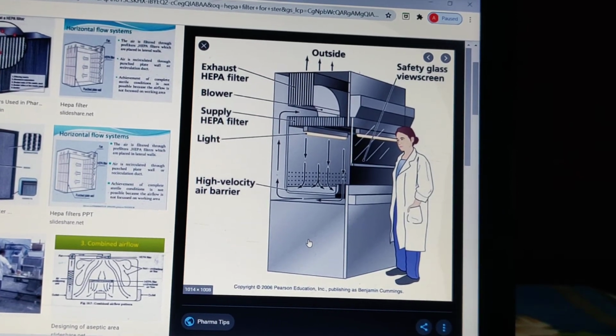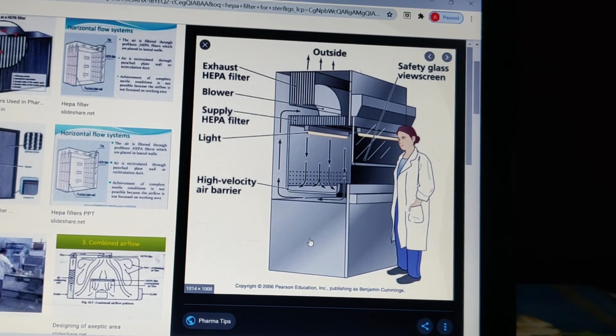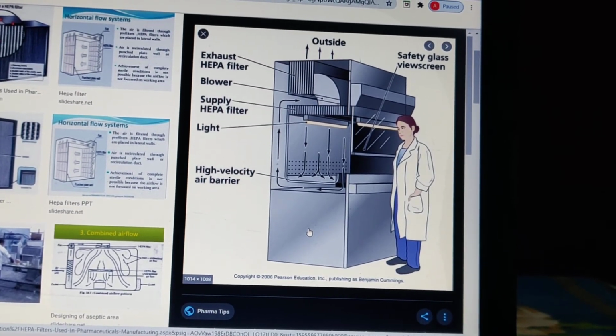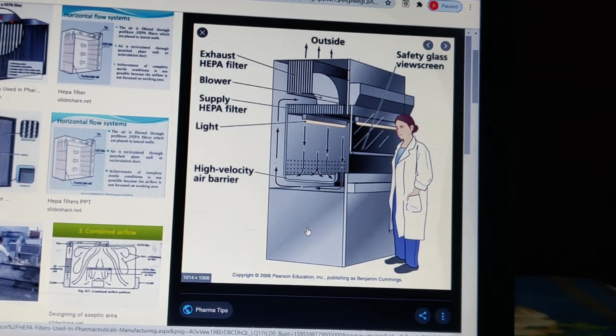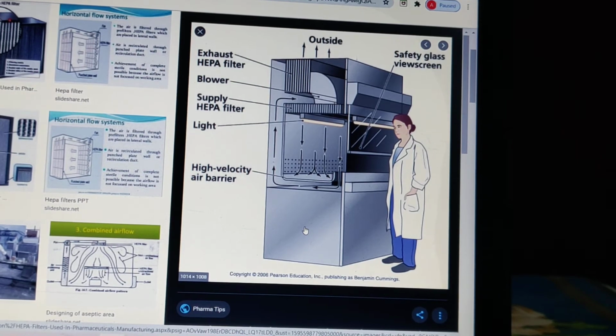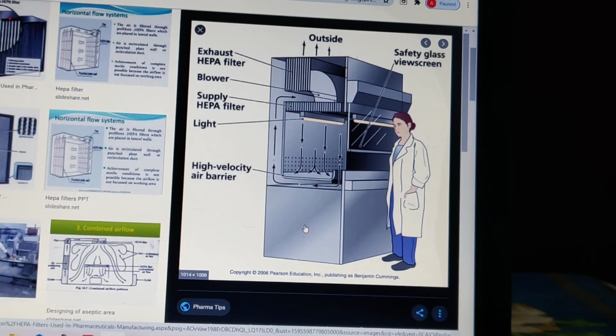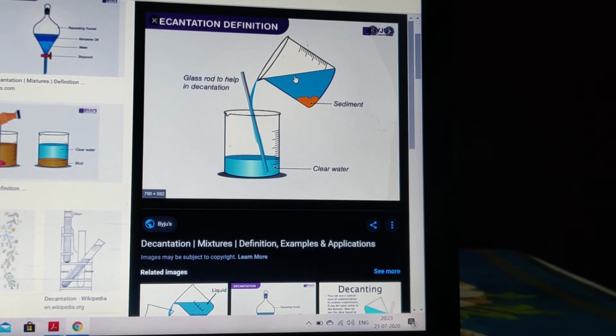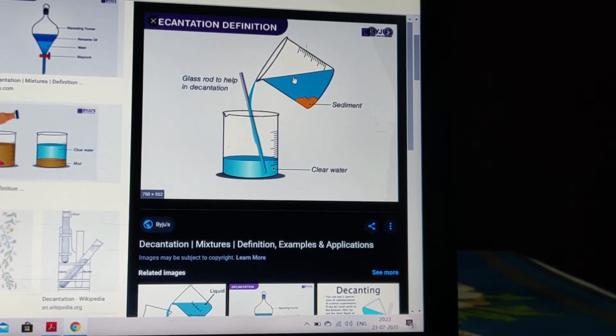That air is passed through a 0.22 micron small pore size, through which bacteria, spores, and all these things cannot pass. So this way HEPA filters work, and they can be used for thermolabile substances as well as for sterile products.